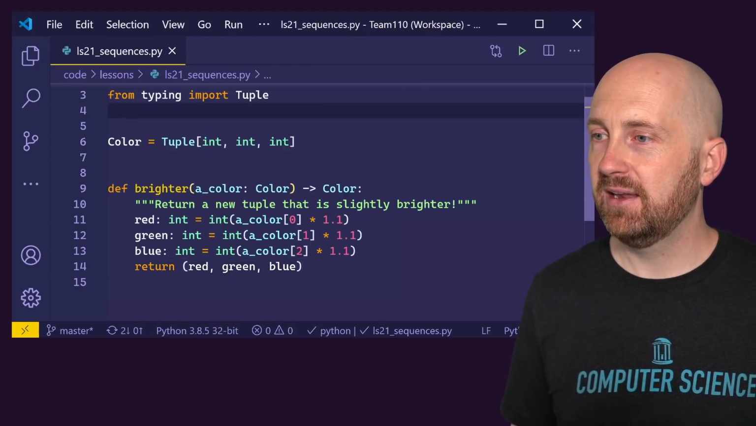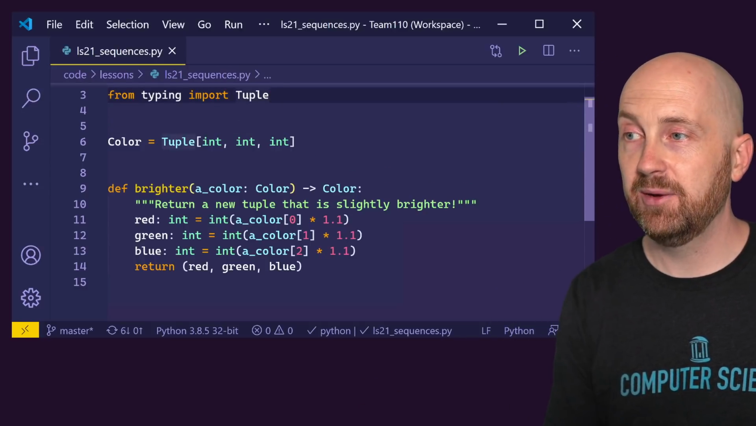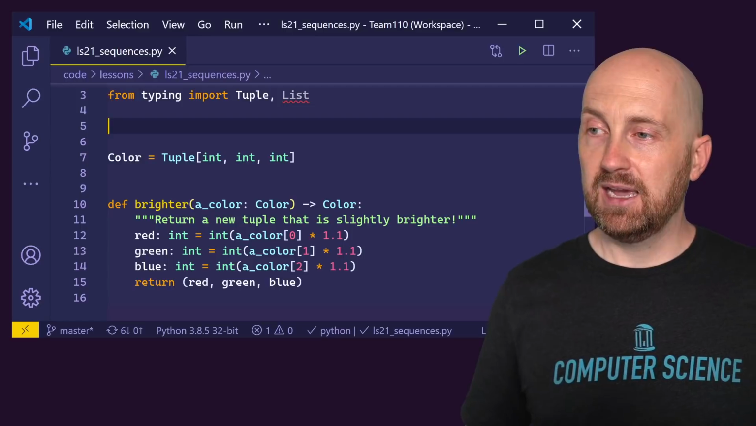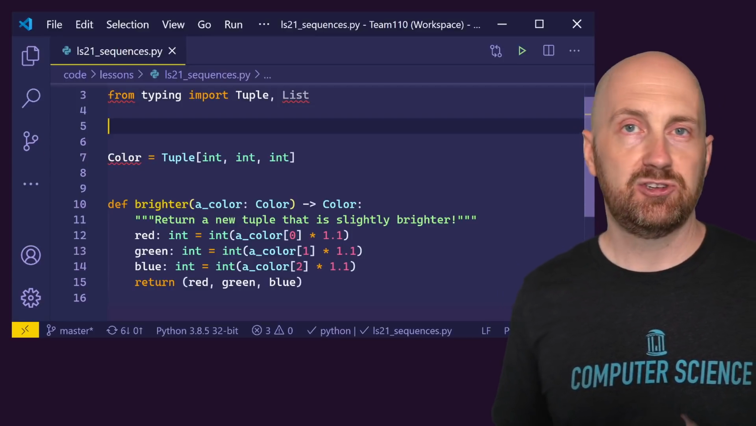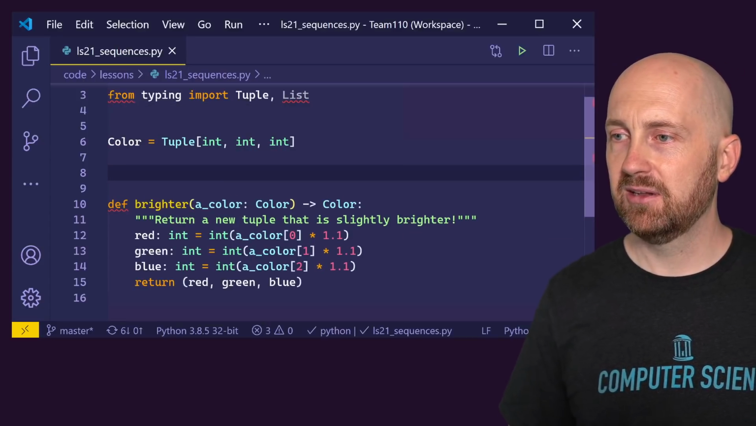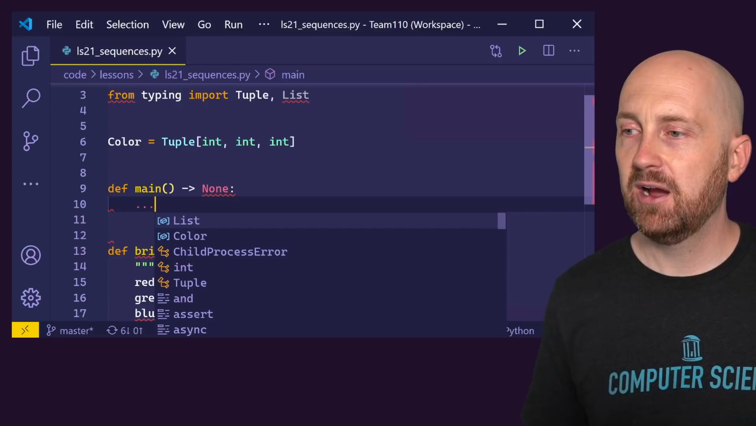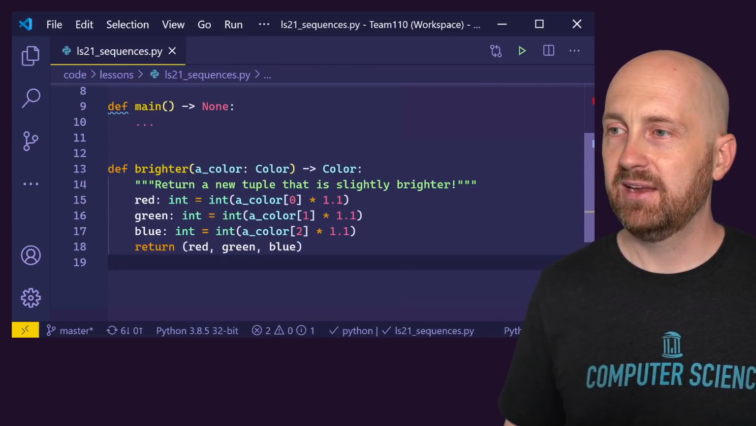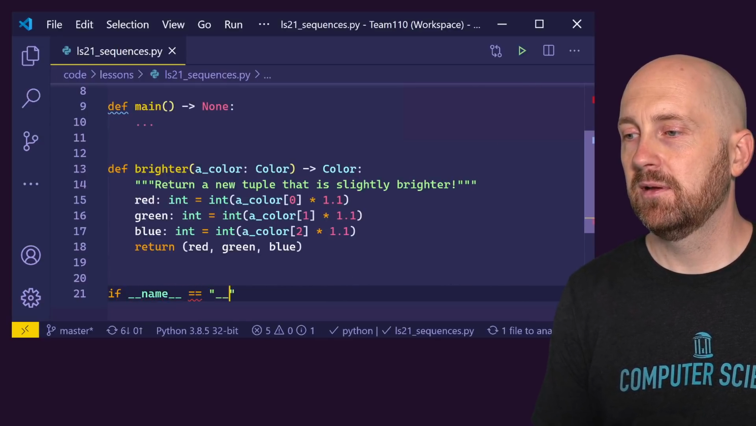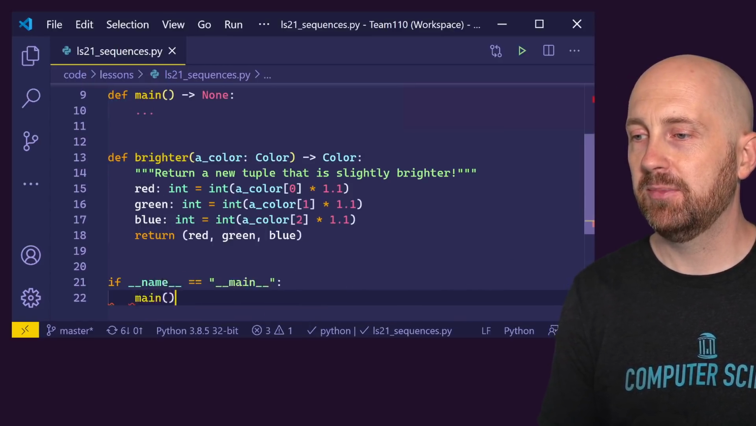So let's go ahead, and I actually think for our purposes, we're going to add another import here. From typing import tuple and then list. And what we're going to do is set up a main function that just gives some list examples. I'm going to leave that type definition for color at the top here. And I'll set up a main function that returns none. For now, I'm just going to say we'll come back and fill that in later, and set up my idiom here, which is if name is equal to main, then when we run this program, it will call the main function.